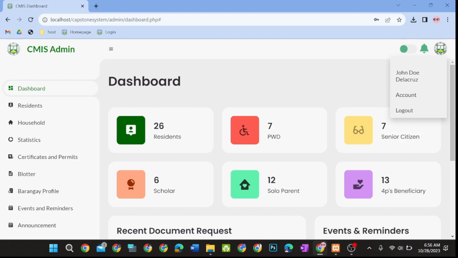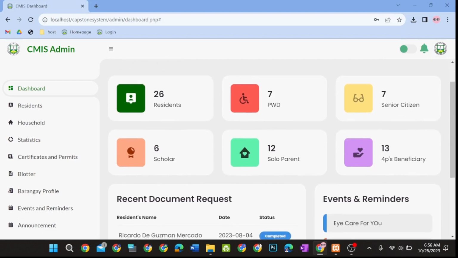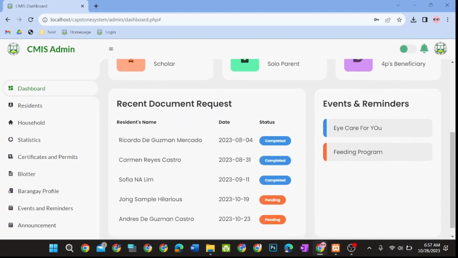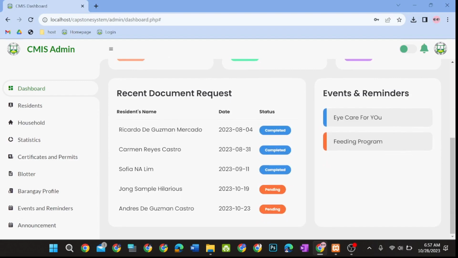The general admin will be welcomed by a dashboard where it displays the summary of records in the system, such as the total numbers of the residents, PWD, senior citizens, scholars, solo parents, and PARPIS beneficiaries. This will also display the recent document requests and the events and reminders.